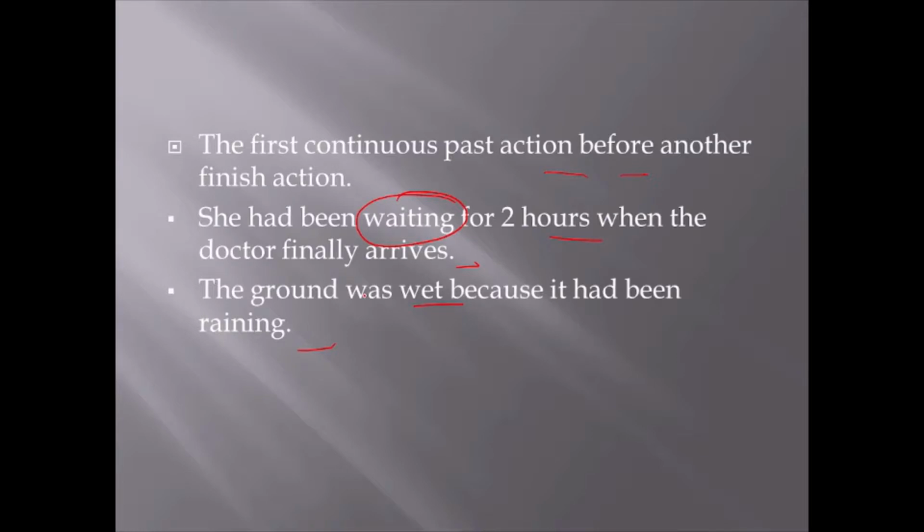So what is the difference between past perfect and past perfect continuous? In past perfect, we tell two actions that have both been completed. The first action has been completed before the second action began. But in this one, the first action still continued even after the beginning of the second action. Here she was definitely waiting before the doctor came, but when the doctor finally arrived, when the second action was completed, she was still waiting. Like here, the rain started before, but after that also the ground was wet.